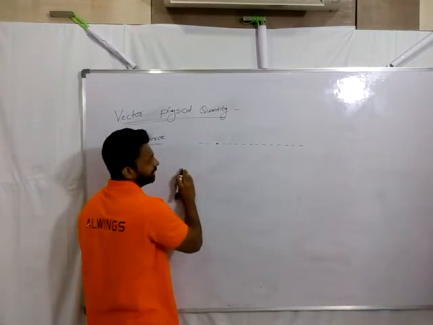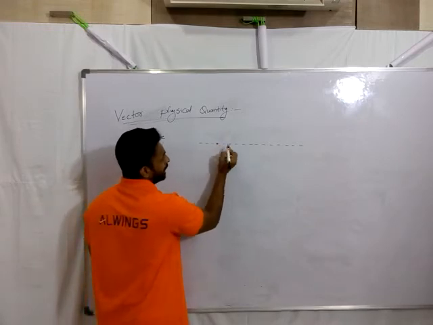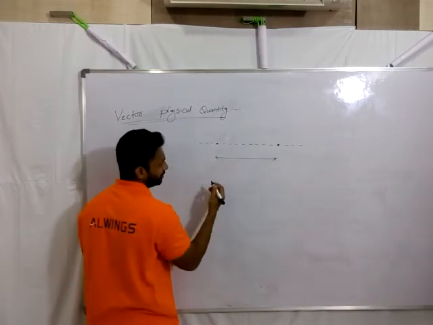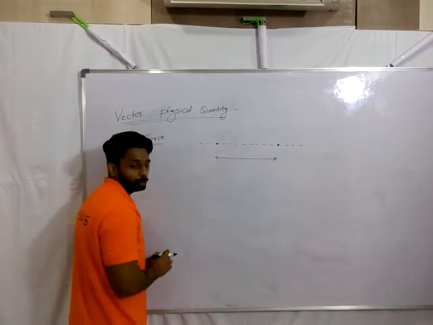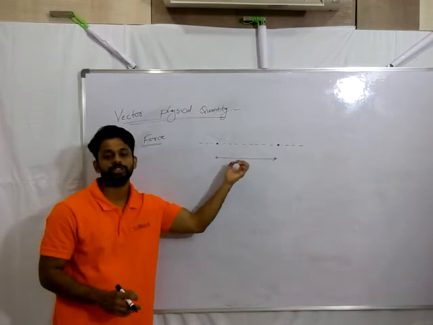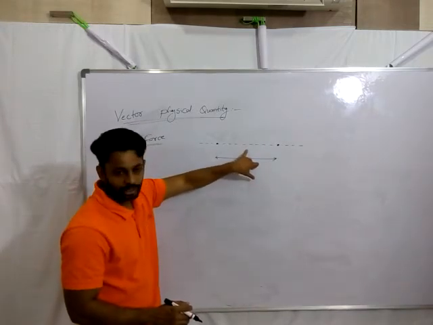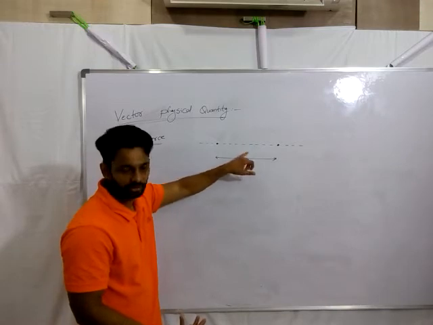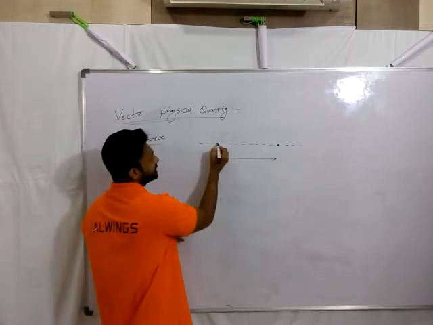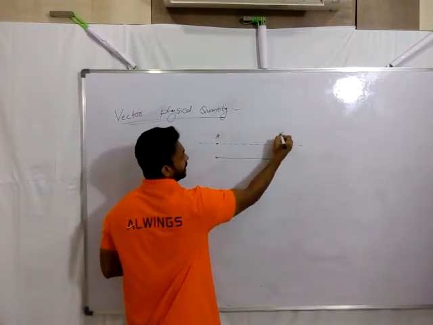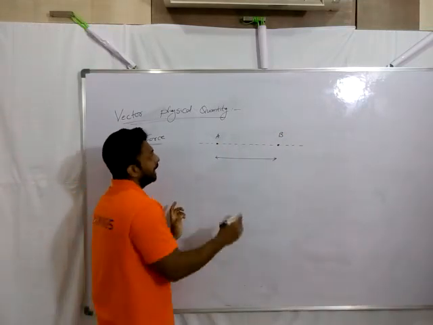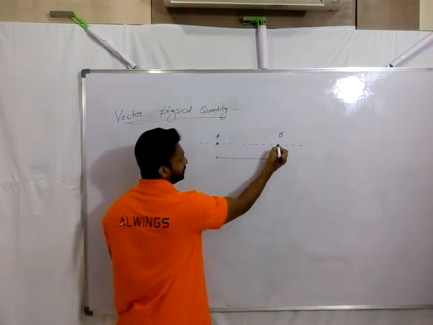In order to describe that physical quantity, I simply take 2 points such that the separation between them is proportional to the magnitude of that force. That means the separation should be proportional to how much force is there, in whatever units the physical quantity has. And in what direction? From here to here. Let's say I call this point A and this point B. I can comment that the direction of the force is from A to B. The initial point is A, the final point is B.